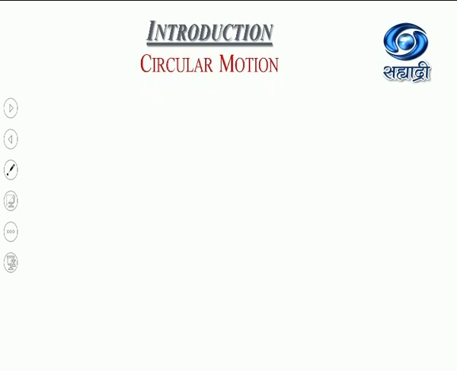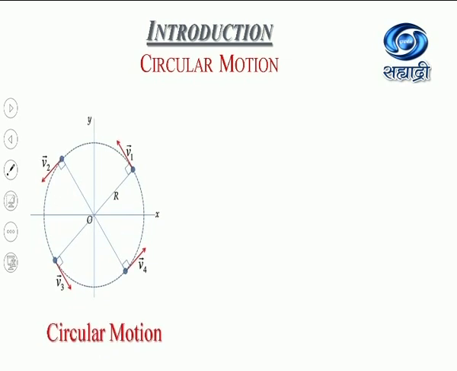Now, after that, we will see the introduction of circular motion. Now, in this, first of all, we will see what is the difference between circular motion and rotational motion. About circular motion, many things you have already learnt in the 11th standard. Now, circular motion, as you know, is the motion of the object along the circumference of the circle with the change in direction of the linear velocity.